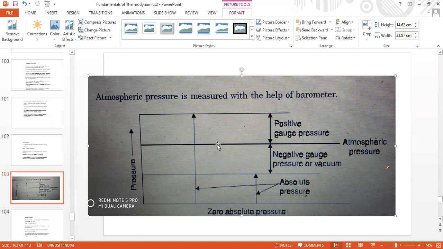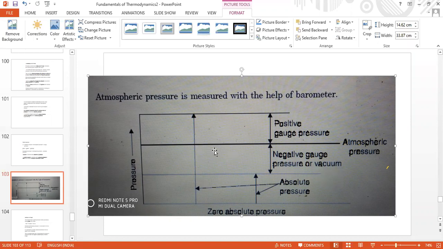But still, we can attain below atmospheric pressure to a certain extent, by sending the atmospheric air outside and running a vacuum by some means, a vacuum pump or a compressor or something else. How we attain a vacuum we will come across in the later stages.